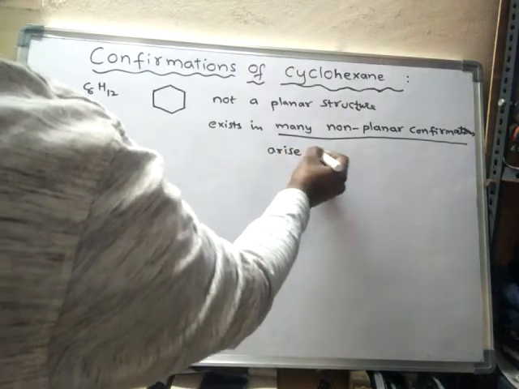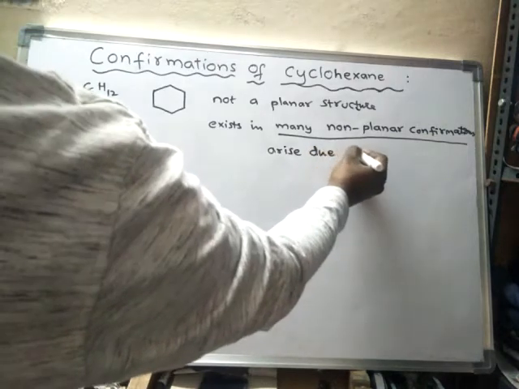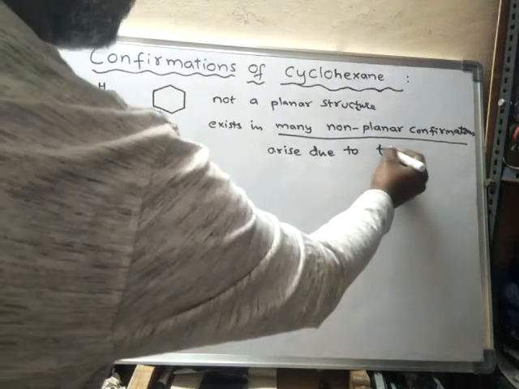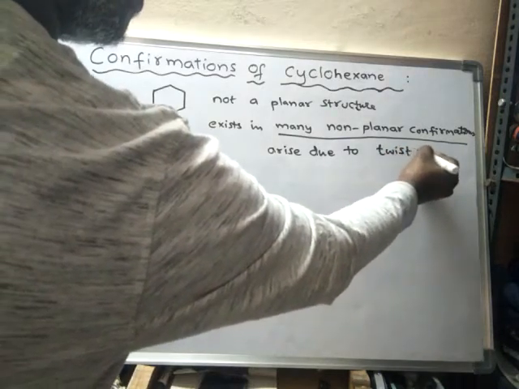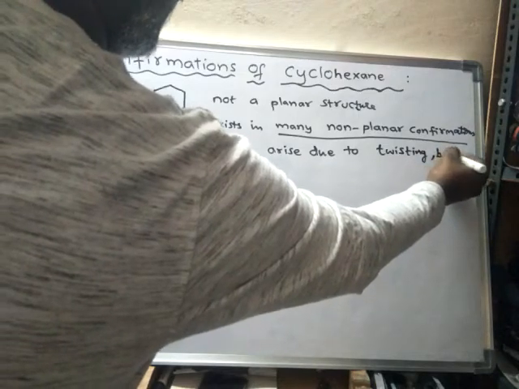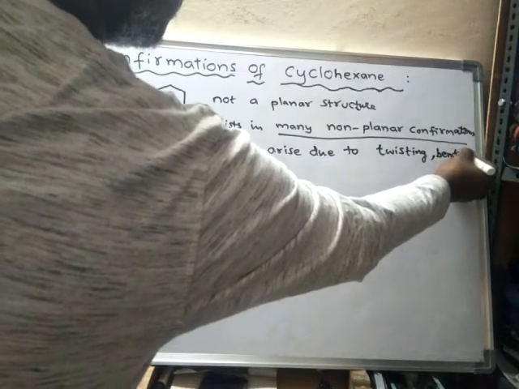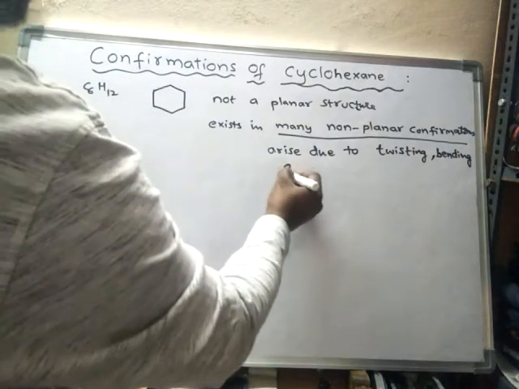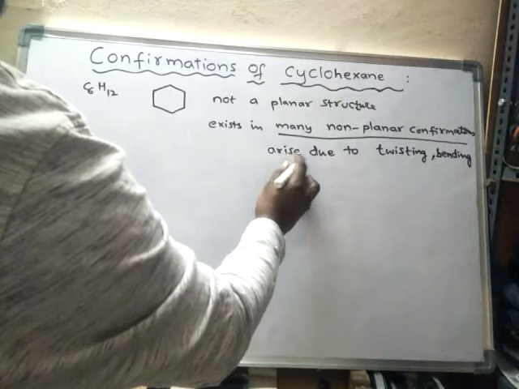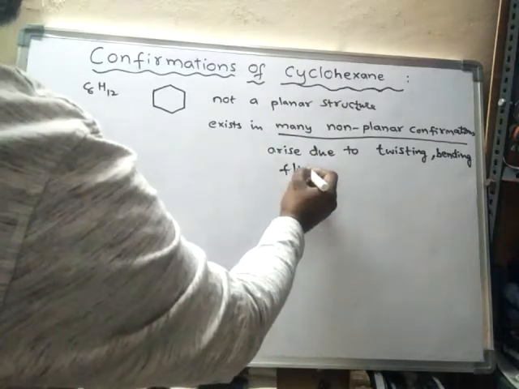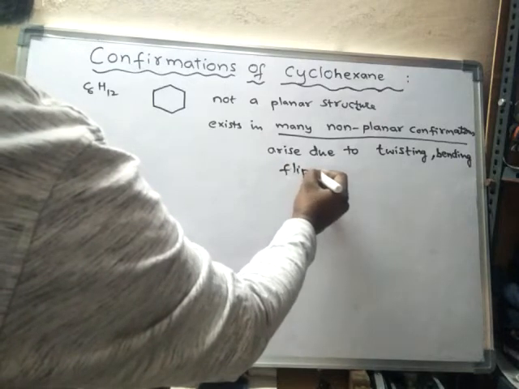They arise due to either twisting or bending, or flipping of the rings.